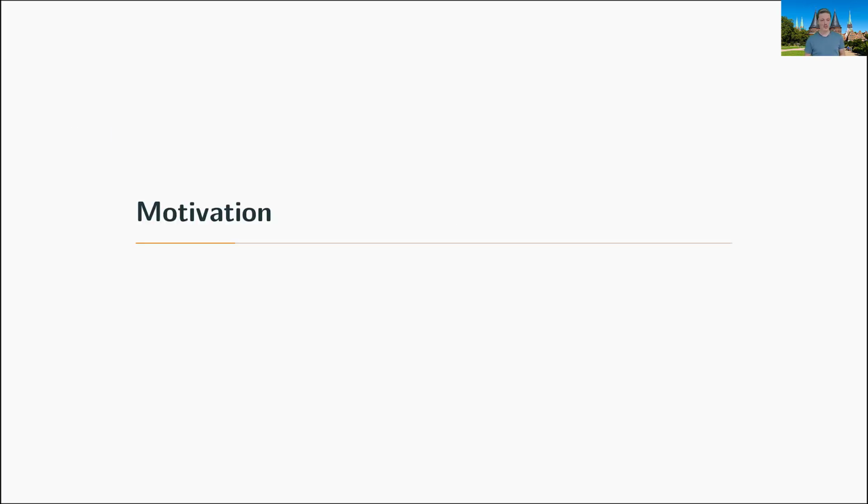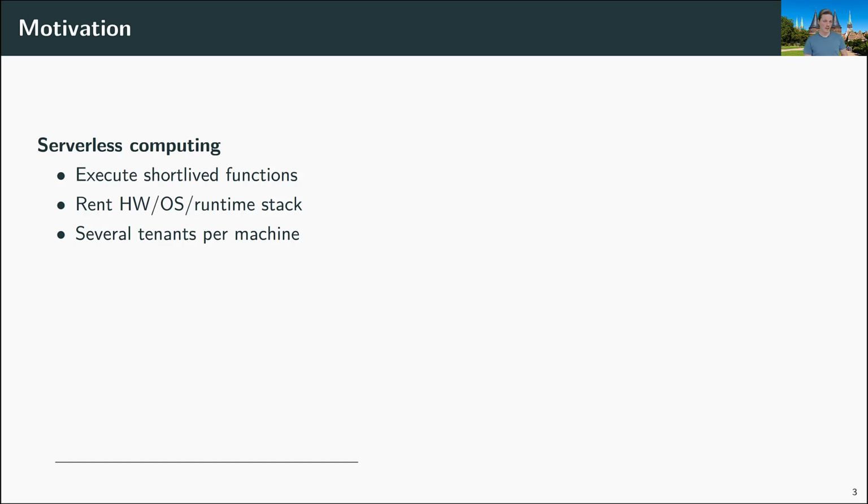So why did we do this? You've probably all heard that serverless computing is one of the emerging trends in cloud computing. And the nice thing about serverless computing is that you can execute short-lived functions in the cloud without having to care about hardware, operating system setup, or runtime management, right? Because you can rent the hardware, the operating system, and the runtime stack from your cloud service provider. You just upload your code and it will run automatically for you.